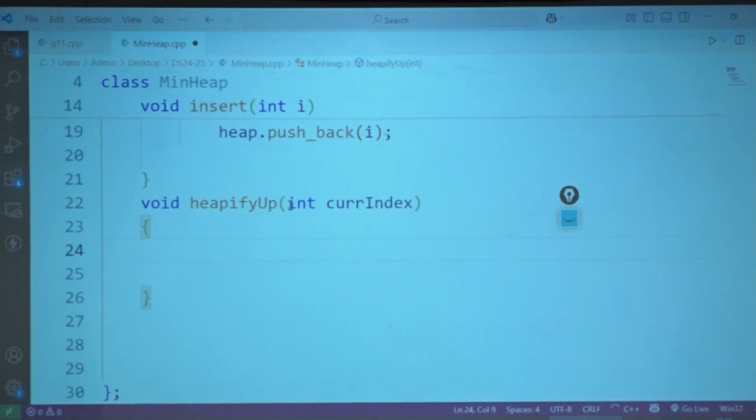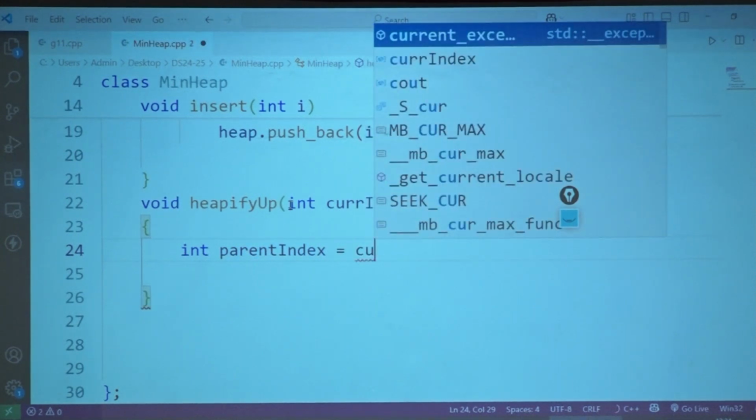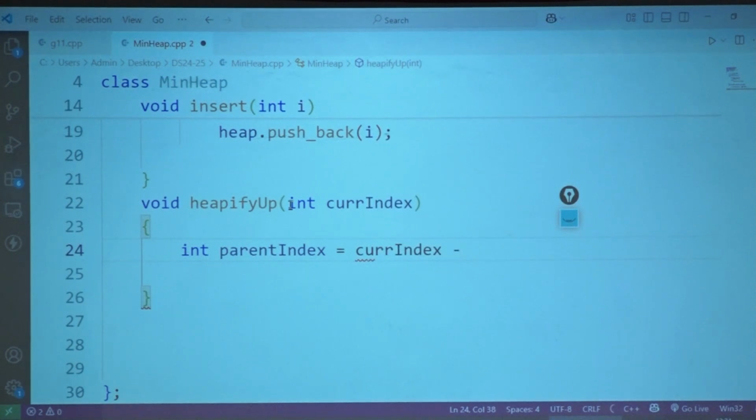Now first, based on my current index, I am going to get the parent index. Current index minus 1, divided by 2, is going to give me the parent index. Now, what should be your check over here?